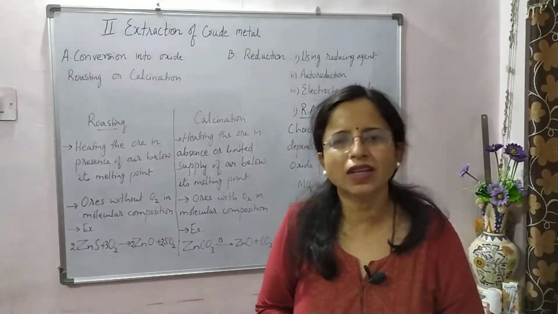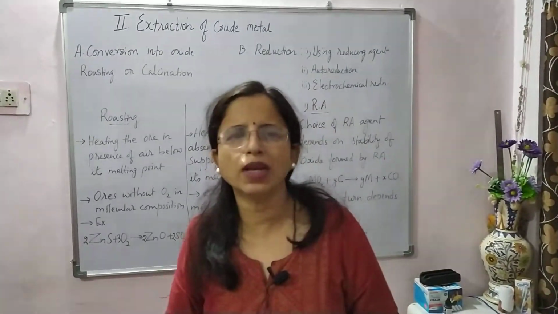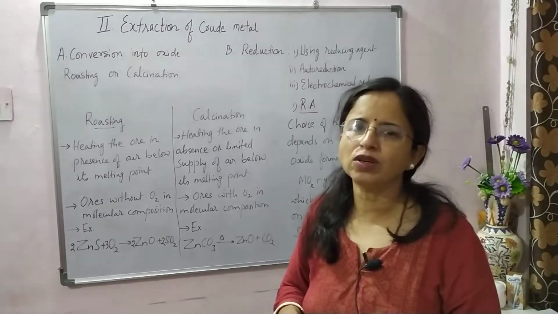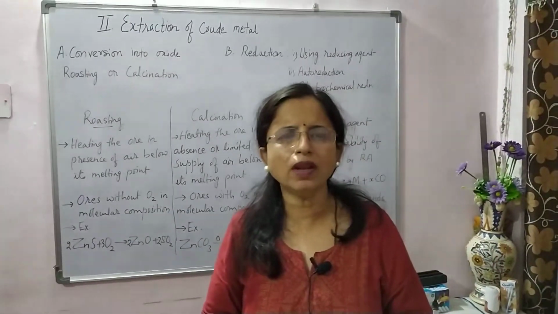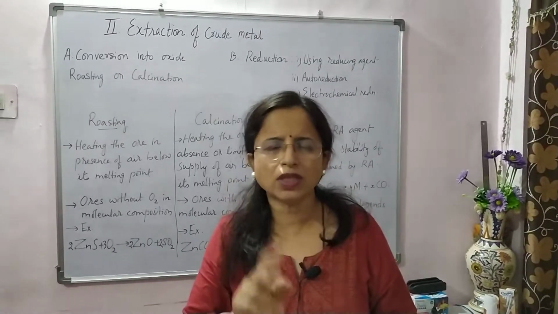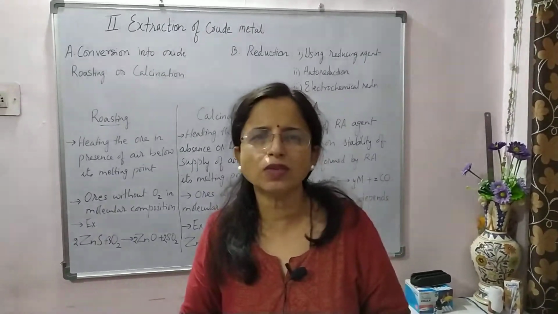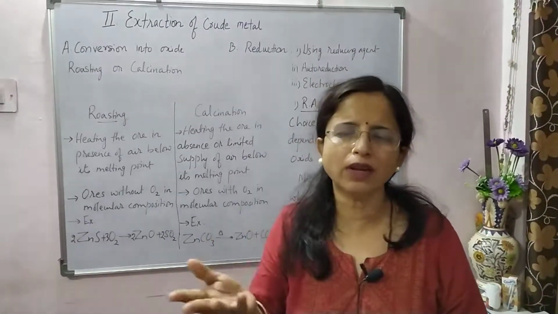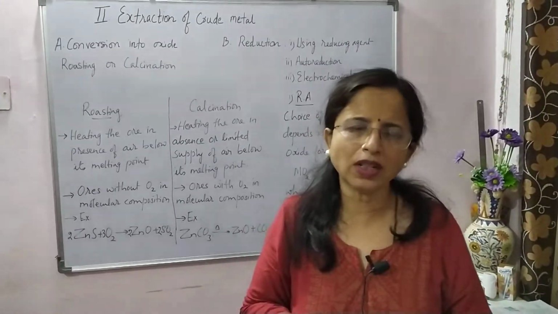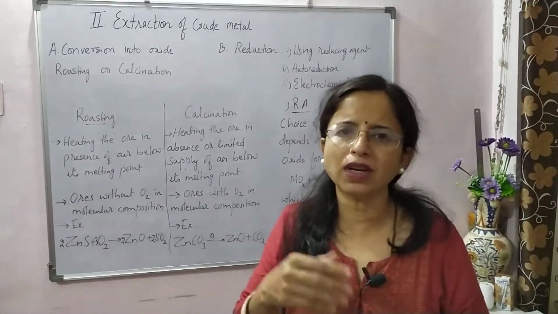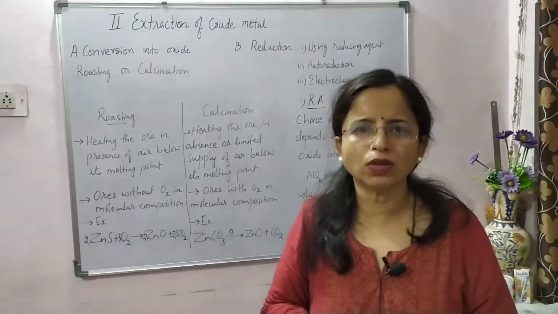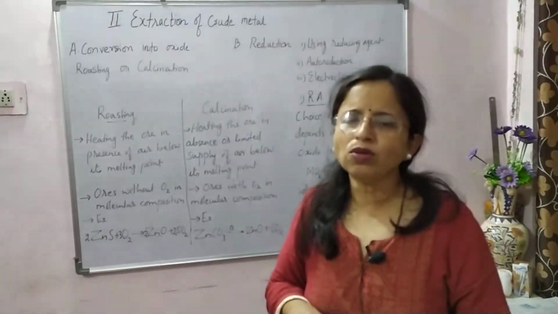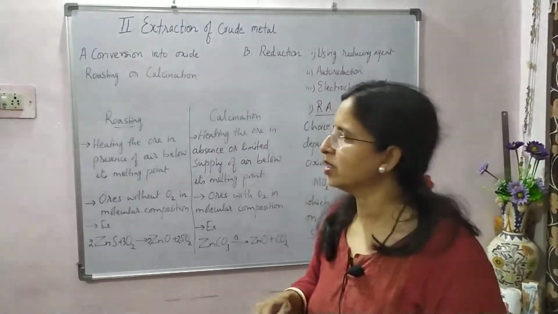Children, today I will explain the second step of metallurgy, that is extraction of a crude metal. In the extraction of crude metal, we study two sub-steps. First, we convert the ore into oxide form. If the ore is not in the oxide form, it is to be converted into oxide form. Then the oxide form is to be reduced. So first we will see how to convert the ore into oxide form.